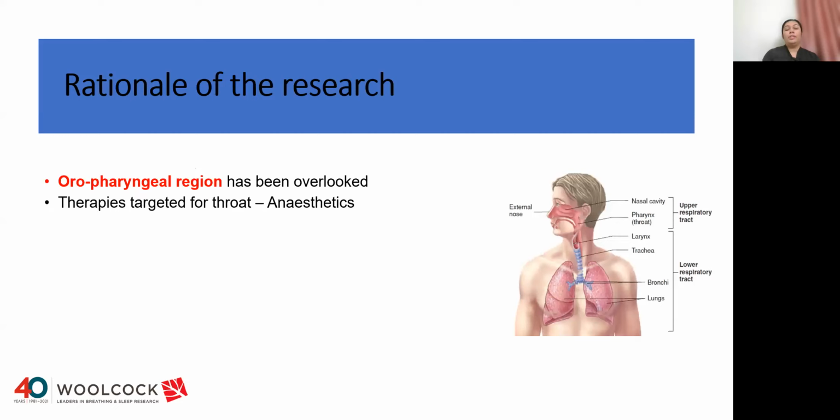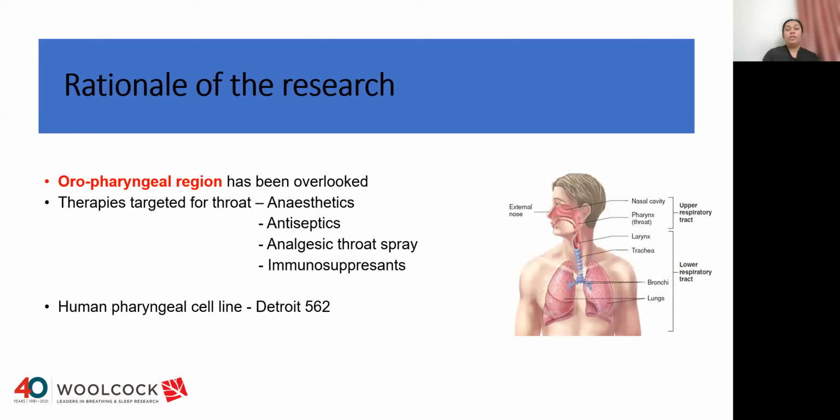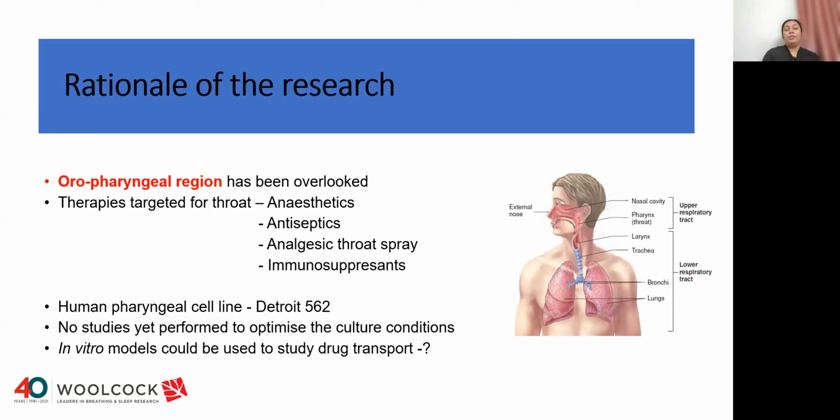There are a number of therapies targeted for the throat, namely anesthetics, antiseptics, analgesics, as well as immunosuppressants. Detroit 562 is a human pharyngeal cell line that is widely used to study immunological pathways. However, an in vitro model with optimized culture conditions is not yet developed, and whether these in vitro models could be used to study drug transport has not yet been explored. Considering the number of therapies that are targeted for the throat, there is an imperative need to develop such an in vitro model to study aerosol deposition targeted at the throat.